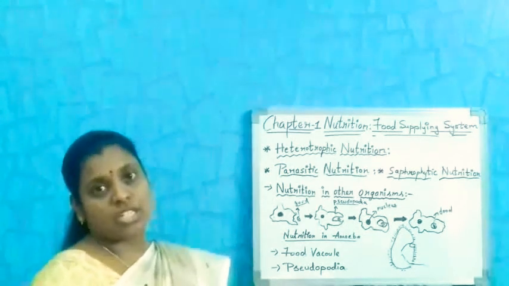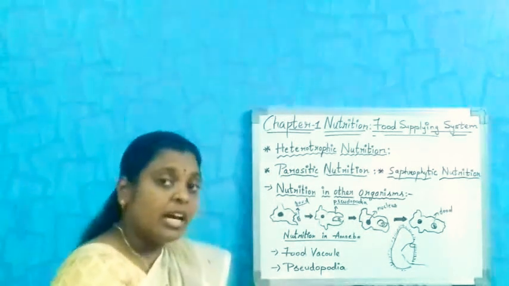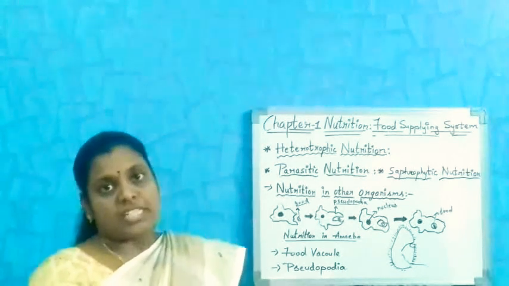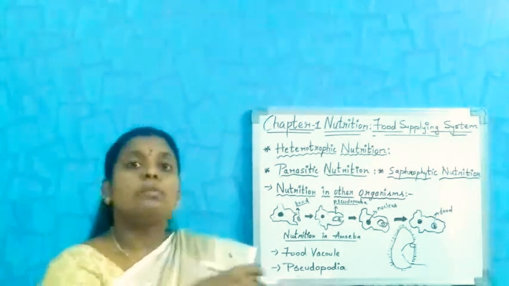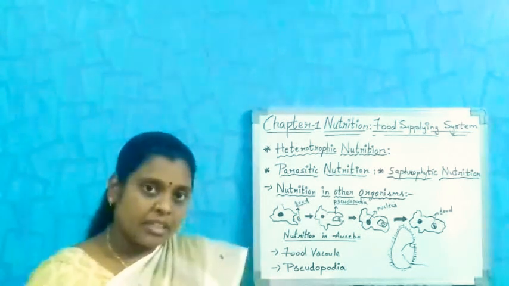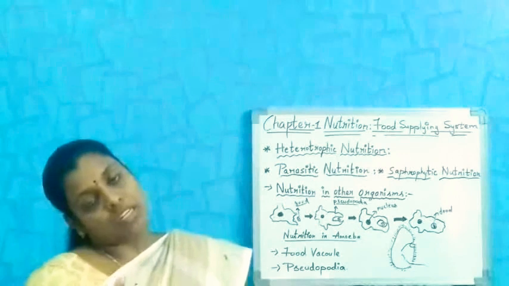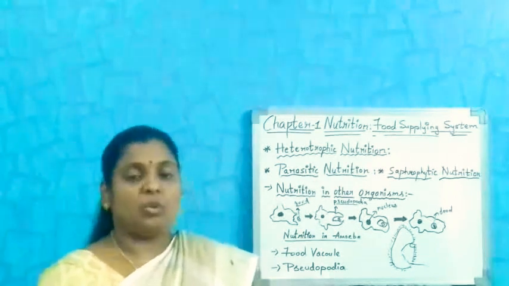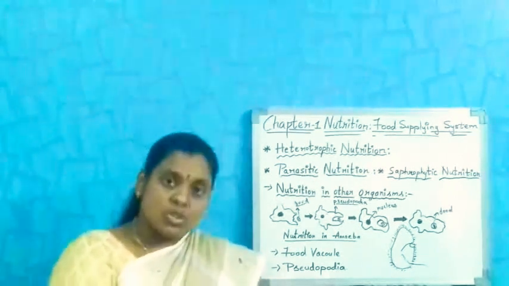This root-like structure helps the parasitic plant, Cuscuta, to absorb the food materials from the host plant. Without preparing its own food, it can live with the help of the host plant.